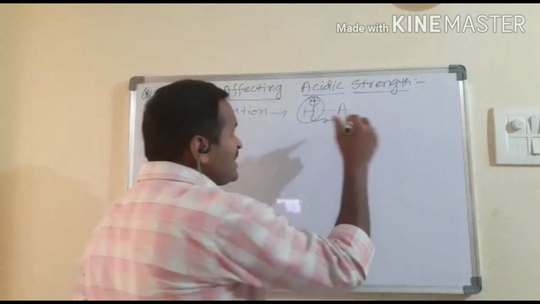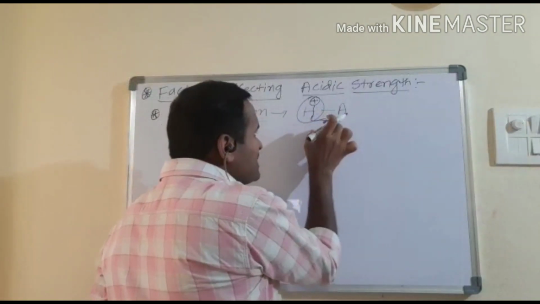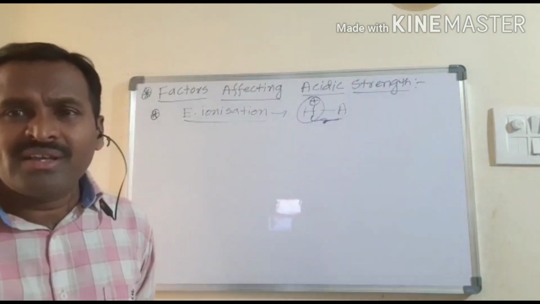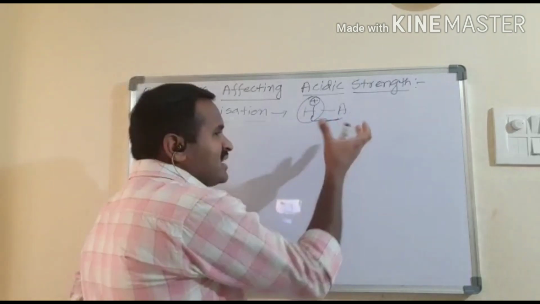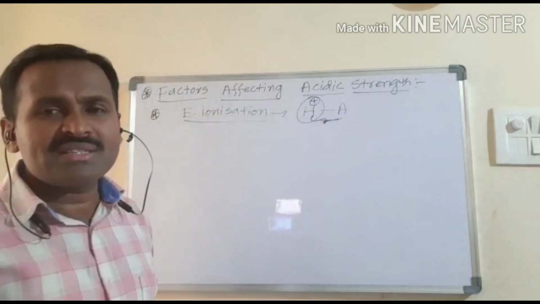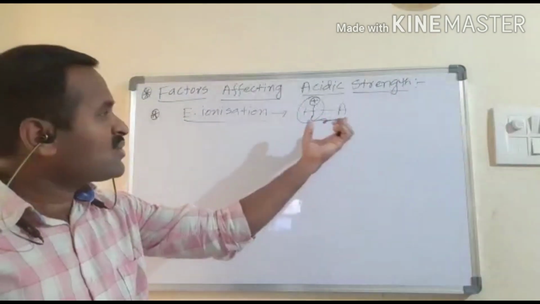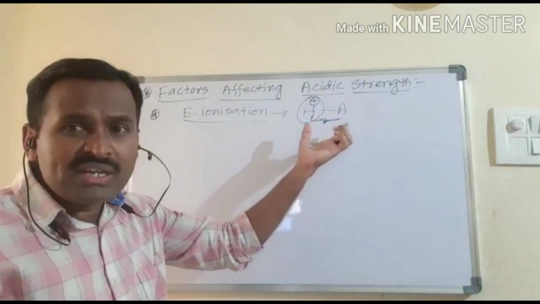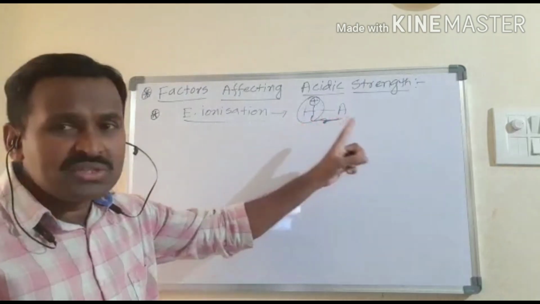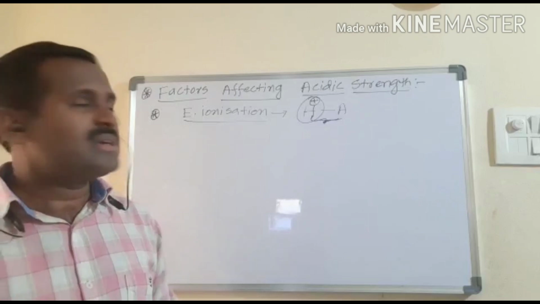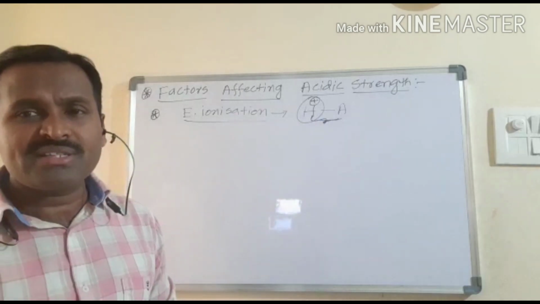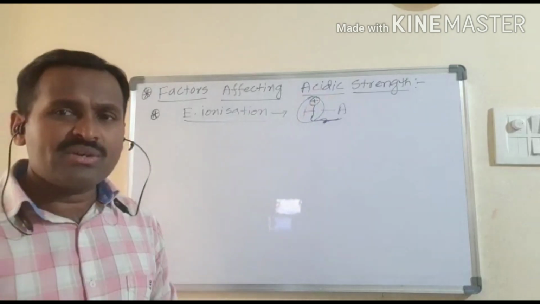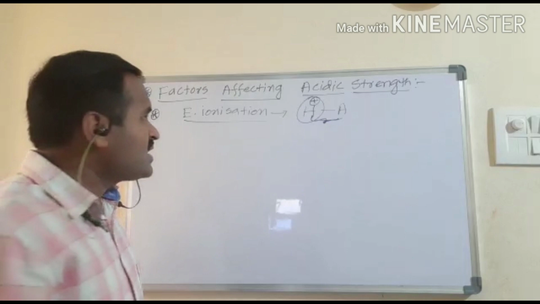Whereas in the case of the nature of the bond, if the bond between hydrogen and A is polar, then the polar nature increases with the electronegativity between the two atoms, and it shows more acidic nature, or its acidic strength increases.